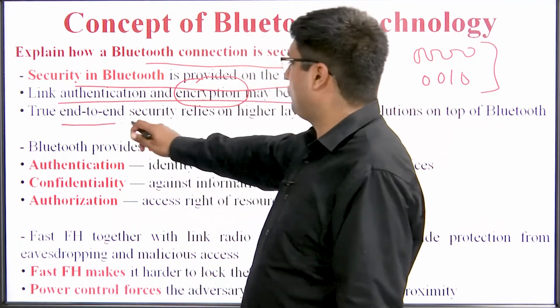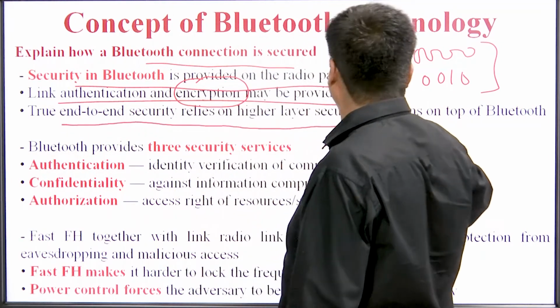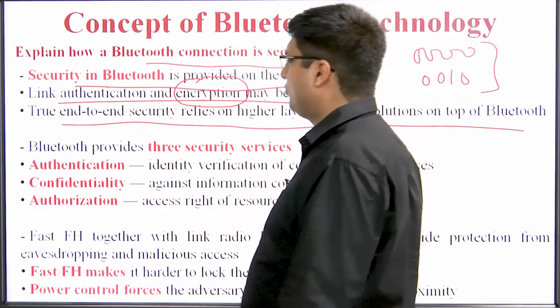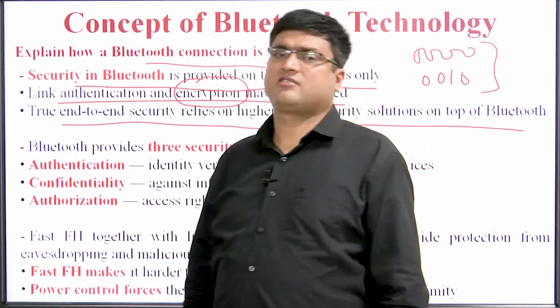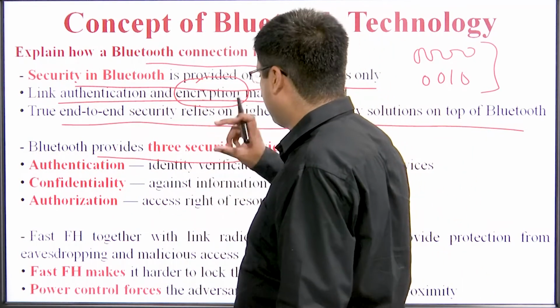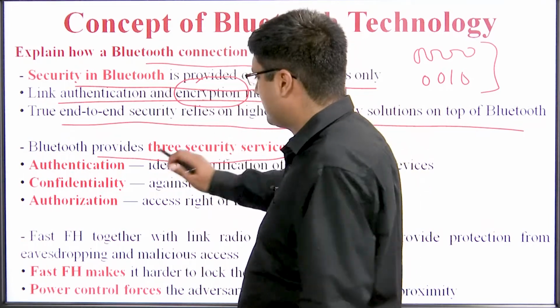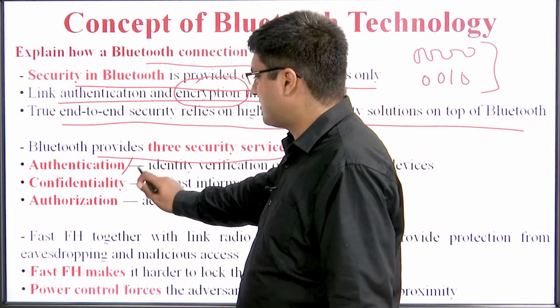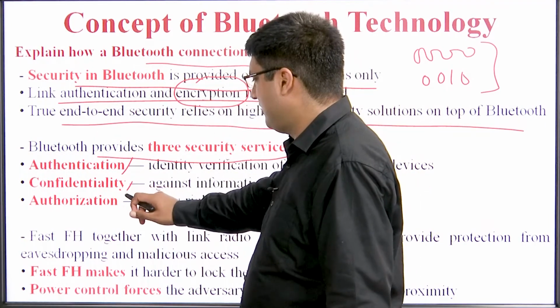It provides true end-to-end security, and relies on a higher layer security solution on top of Bluetooth. So for Bluetooth we need to provide end-to-end security solutions. Bluetooth provides 3 security services. In Bluetooth there are 3 types of security services. The first one is authentication, then confidentiality, and authorization.